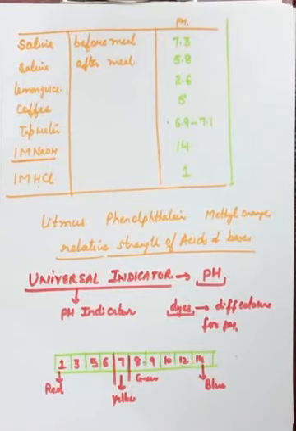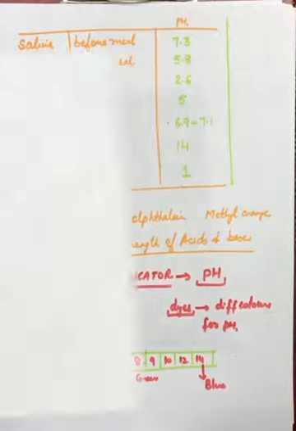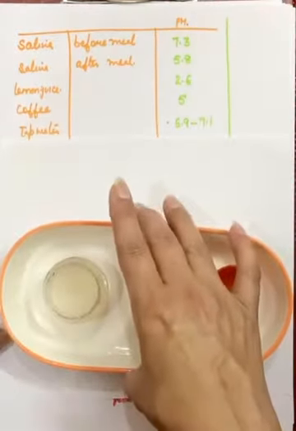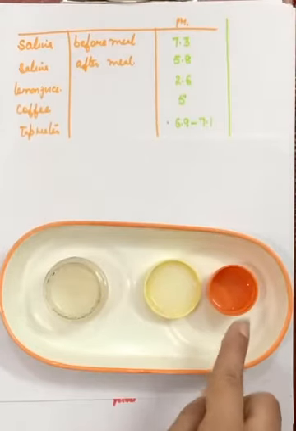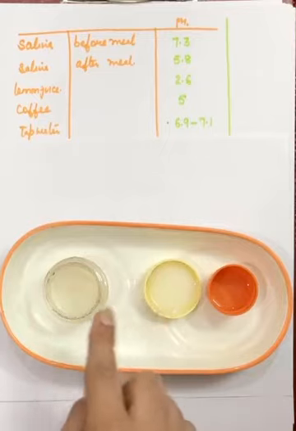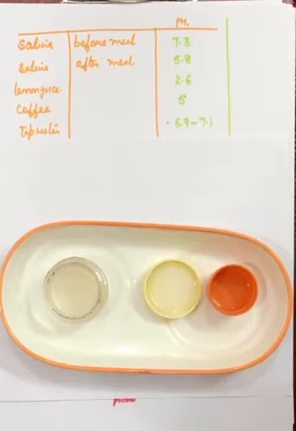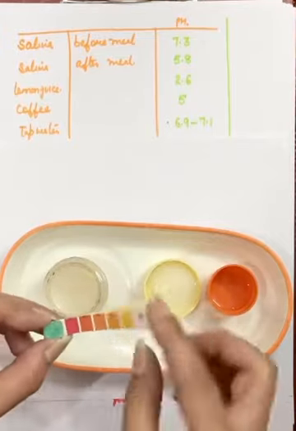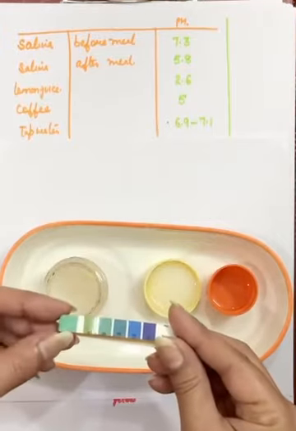Okay, now to understand the universal indicator, this pH scale and the colors that I have written here, I'm using some of the solutions that I have at home. I'm showing you how this universal indicator works. See here, this is vinegar I've taken, this is the baking soda, sodium bicarbonate, and this is a soap solution. This is the pH strip, universal indicators. You can see the colors here and on the other side also.